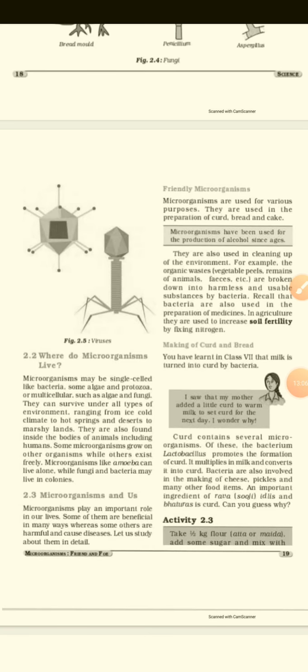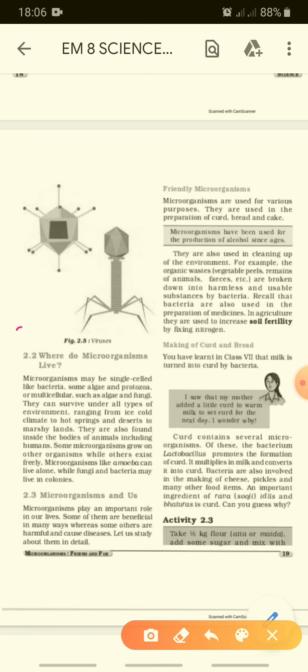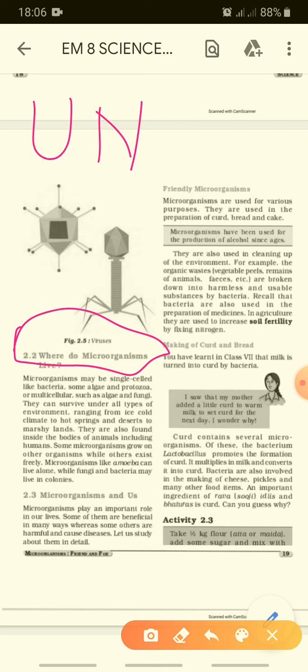Then, where do microorganisms live? Microorganisms are actually of two types, we can say. First is unicellular and second is multicellular. Uni means single, right? Multi is more than one.